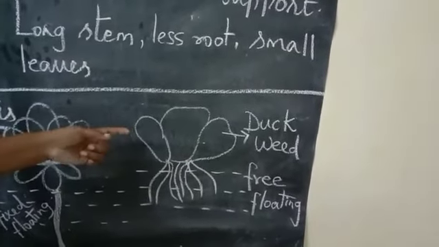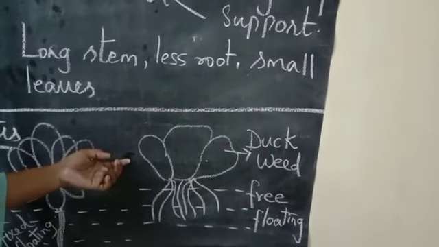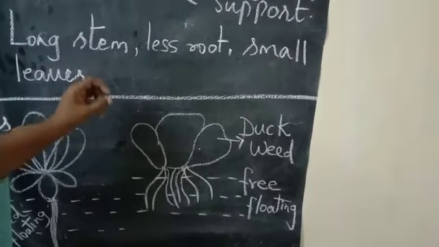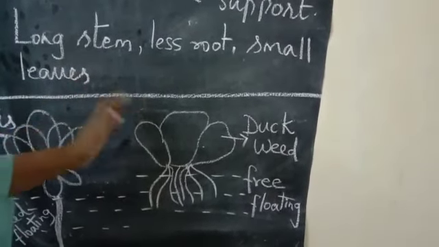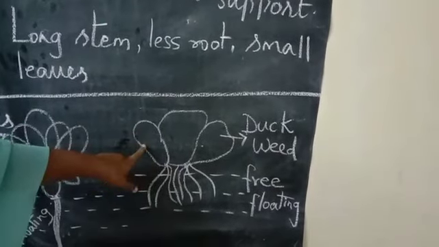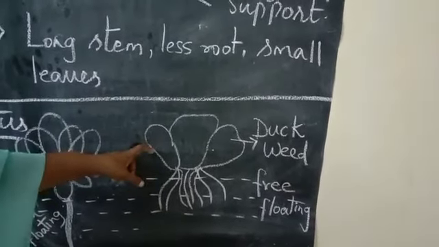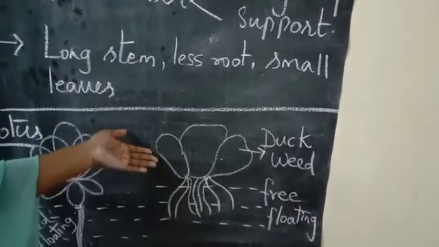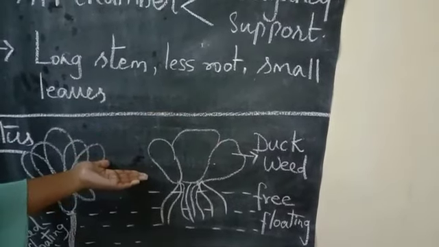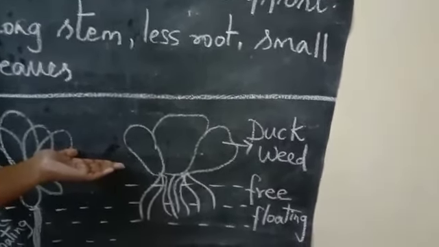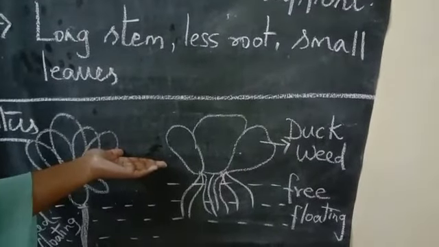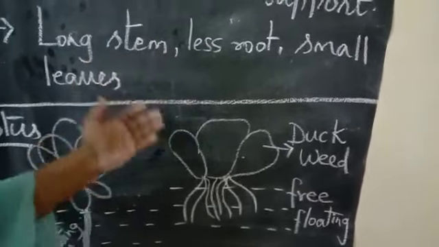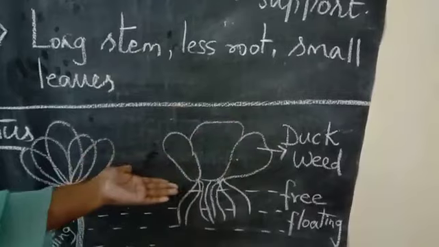And next, you can casually see this in more areas. Such plants actually disturb the water bodies as well as the flow of water, everything. What is the reason? Wherever the water content is present, this plant will start growing, and sometimes we get more disturbance because of this. Okay, it should be removed actually. And duckweed, before the rainy season or before the water bodies are getting filled, in the reservoir, they tell the government to be ready to remove the waste plants. That is nothing but duckweed, we can say.